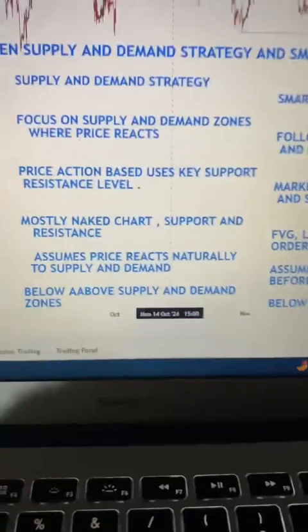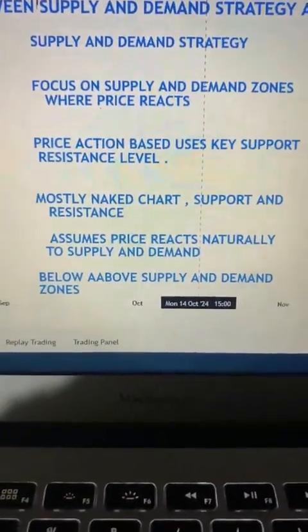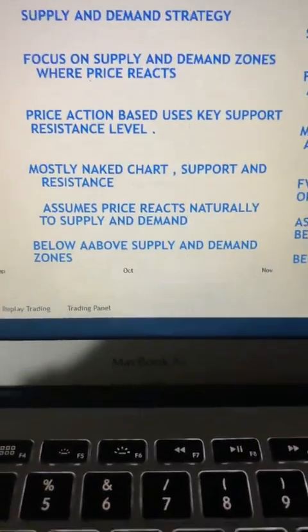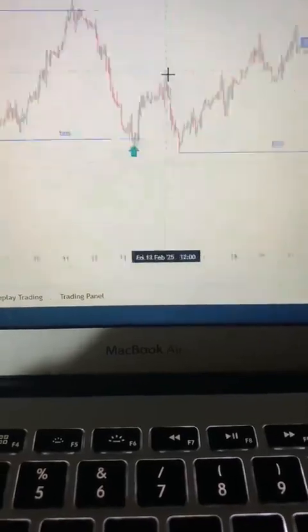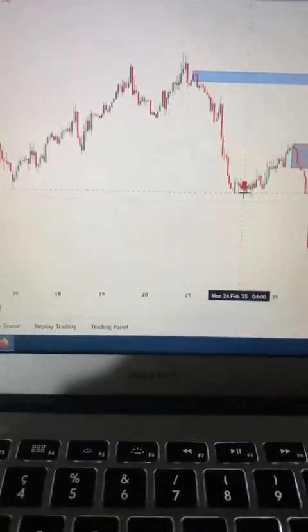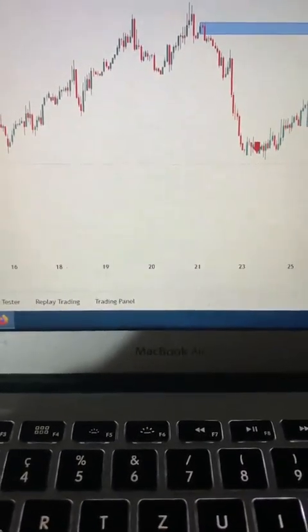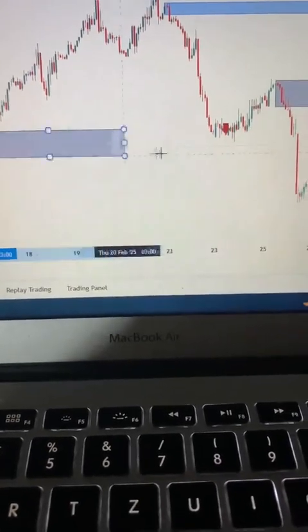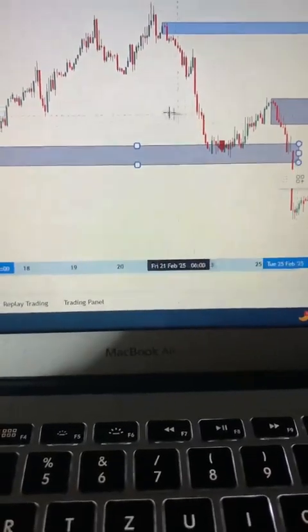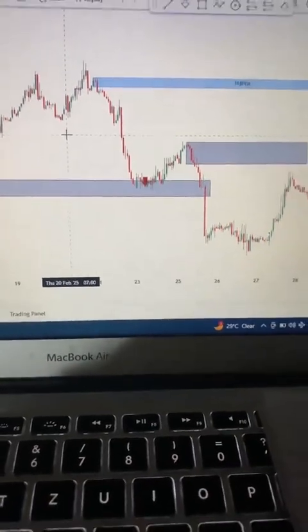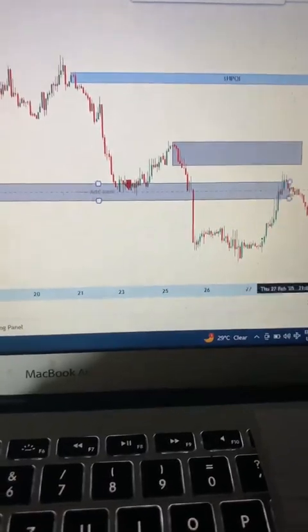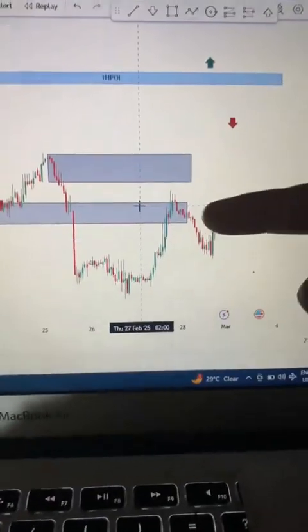You must understand support and resistance. Oh my goodness. If you don't understand support and resistance, you didn't learn. Okay, let me show you one chart. Support and resistance. See this chart. This particular zone is our support zone, the area where we are interested in buying from, right? So price comes back to these zones before we see this major demand zone. Now these particular zones become our resistance zones.